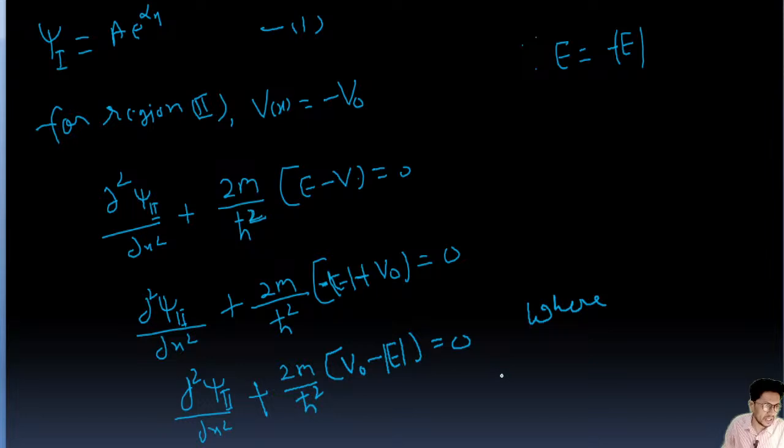The value of k is going to be, okay, we'll write next page.